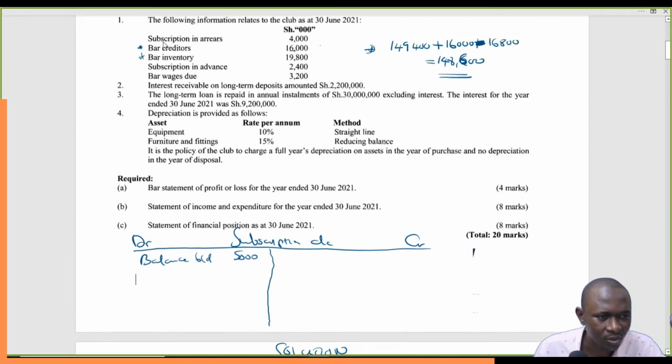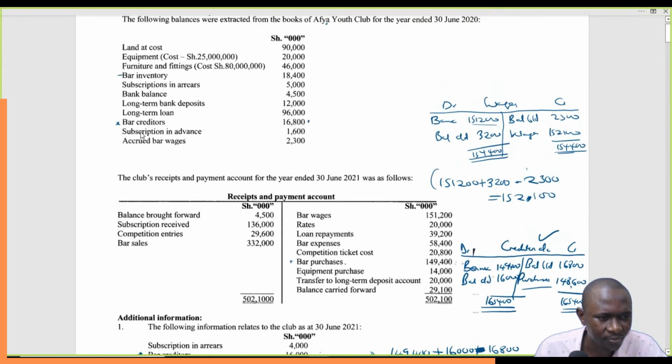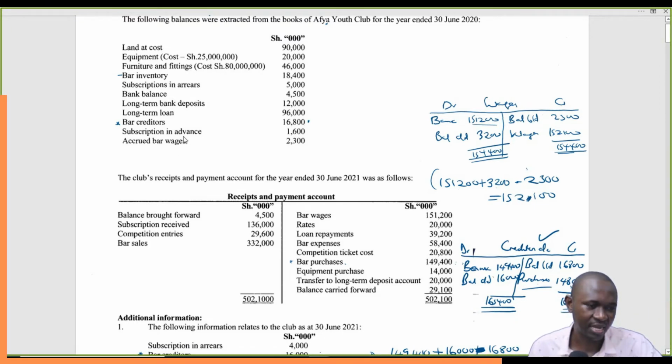And then we have subscriptions in advance. They had paid us before the year started. So those ones were liabilities to us, because members paid, but the year had not commenced. So it's a liability as at that particular year.